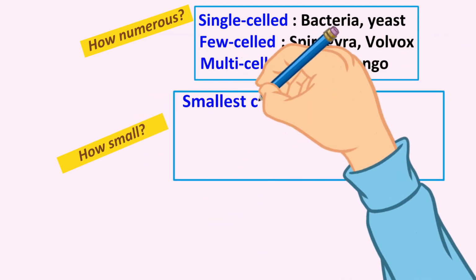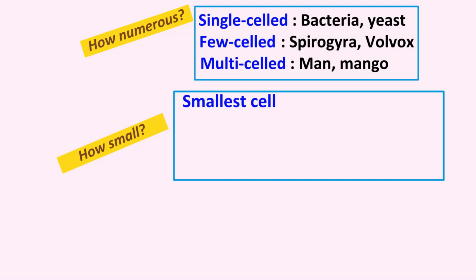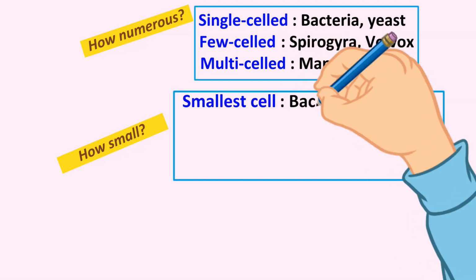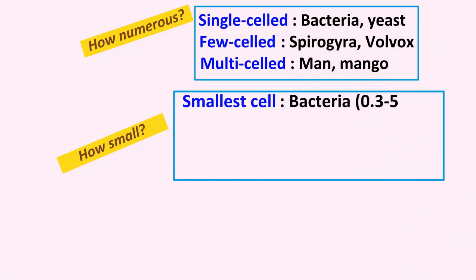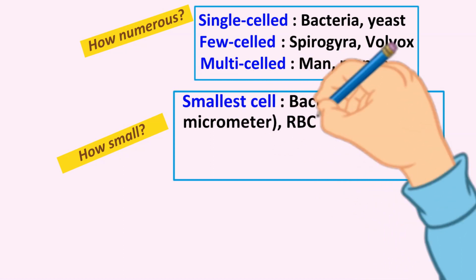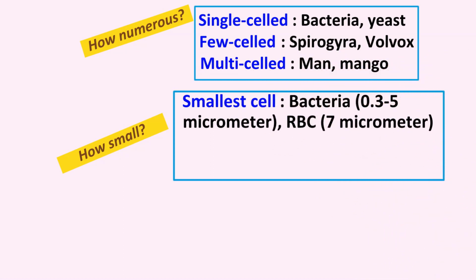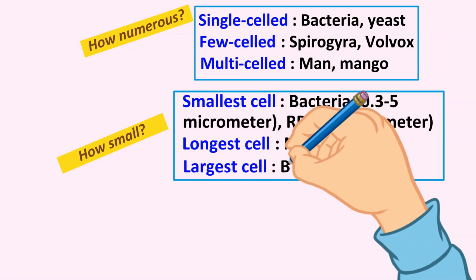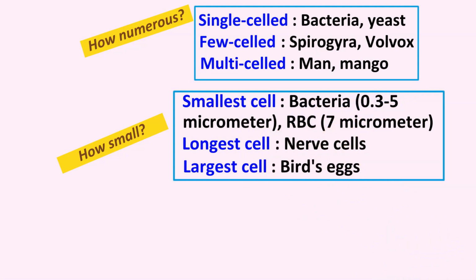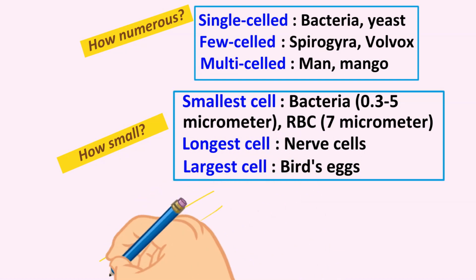How small are cells? Cells are very small and can be seen only with a microscope. Smallest cells are the bacteria, about 0.3 to 5 micrometer, red blood cells about 7 micrometer. Longest cells. Longest cells are the nerve cells. Largest cells are the bird's egg. Ostrich egg is the largest single cell of the living world today.